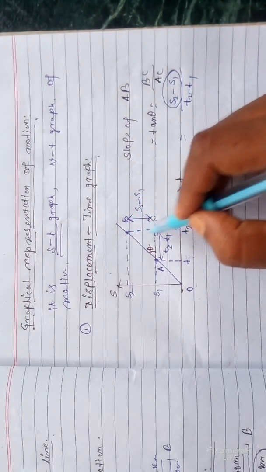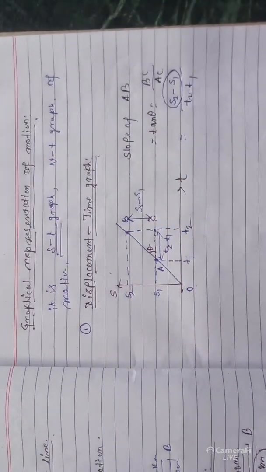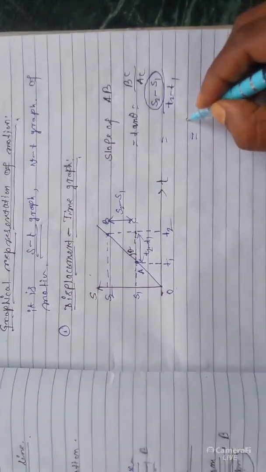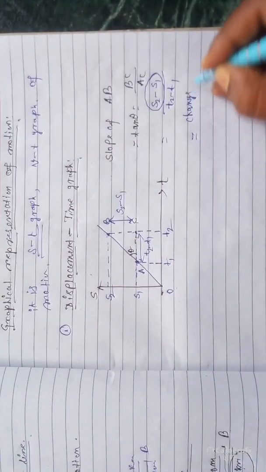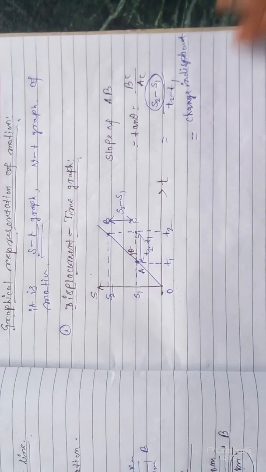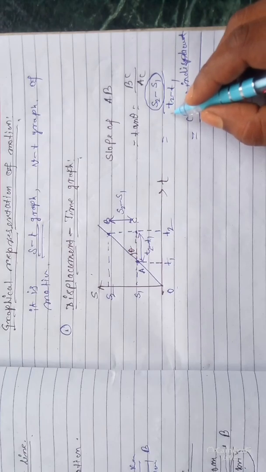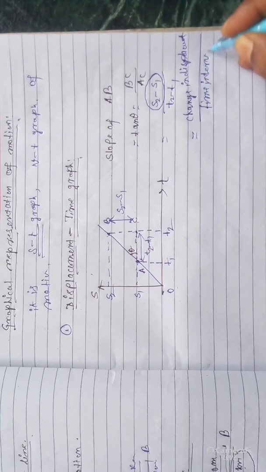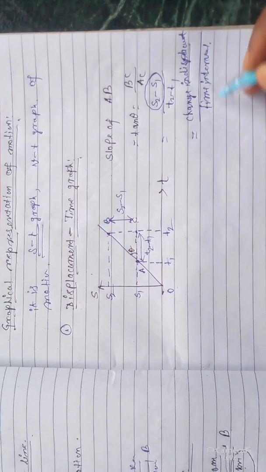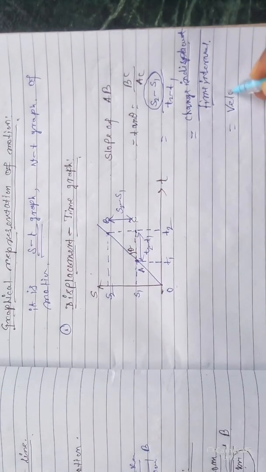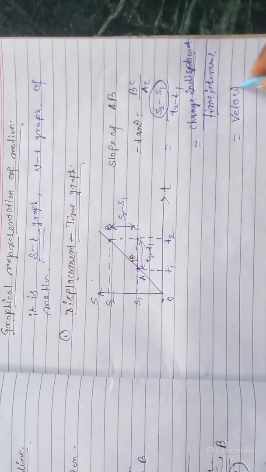Now consider S2 minus S1, what is it? S2 minus S1 is the change in displacement. That is the displacement you can write. Change in displacement, divided by the time interval, the change in time. So change in displacement by change in time. What is displacement by time? That is the velocity.